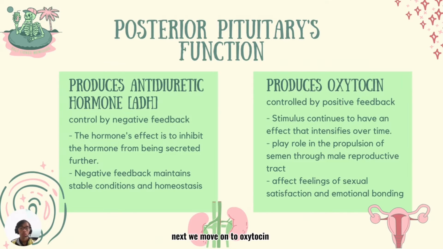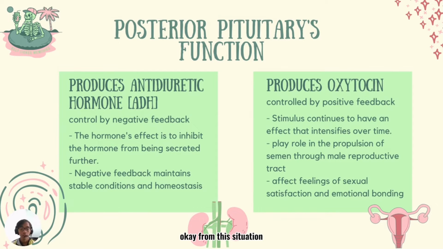Next we move on to oxytocin. Oxytocin is the other hormone which is made in the hypothalamus. Oxytocin causes the uterus to contract during childbirth and causes milk letdown when a baby is nursing. The more the uterus contracts during labor, the more the hypothalamus secretes oxytocin. Similarly, the more the baby suckles, the more oxytocin is released.